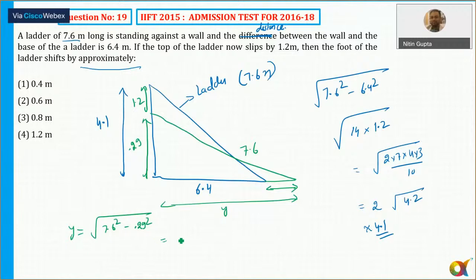7. So the answer is 7 minus 6.4. This particular gap is 6, which is option number 2. So you can see it's not difficult, but it's a calculation.